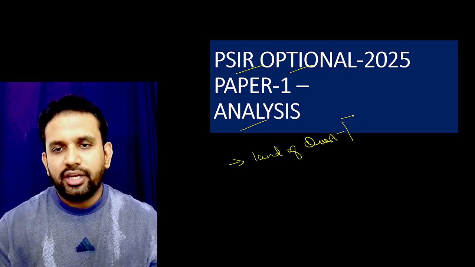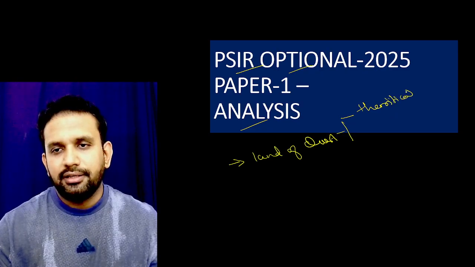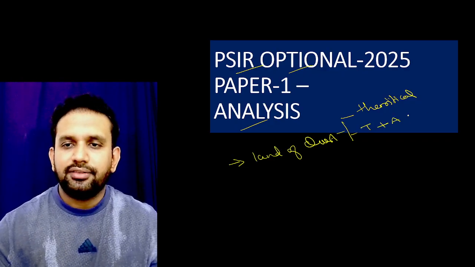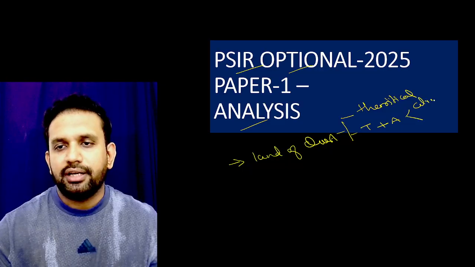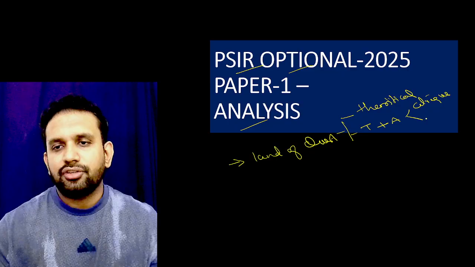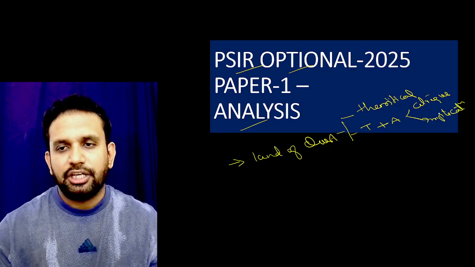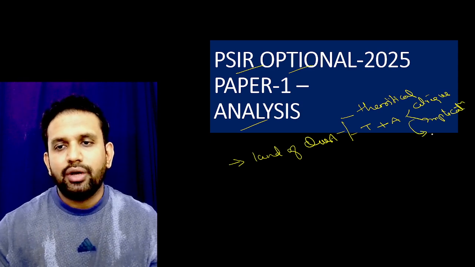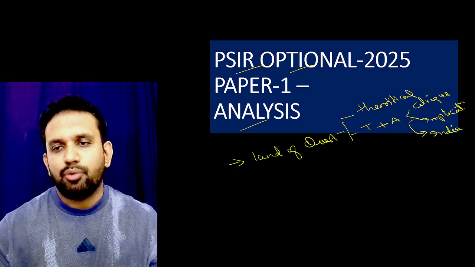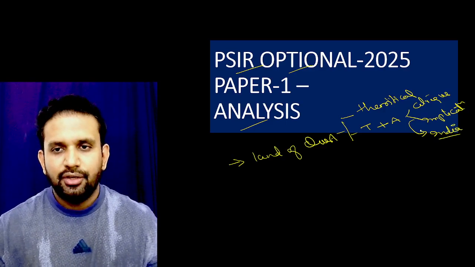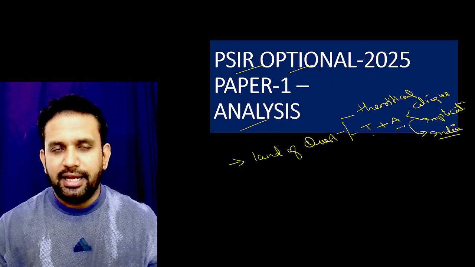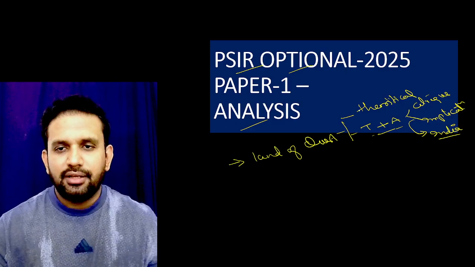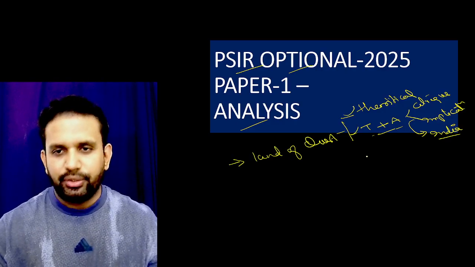And here we'll talk about whether they are direct theoretical, or theory plus analysis. Analysis in the sense that either they will ask you to be a critic, or they may ask you to see its implications. Okay, theory and implications, or they ask you to relate it to India's present political administrative system. So that comes under theory plus analytics. These are also easy, no need to worry about it.